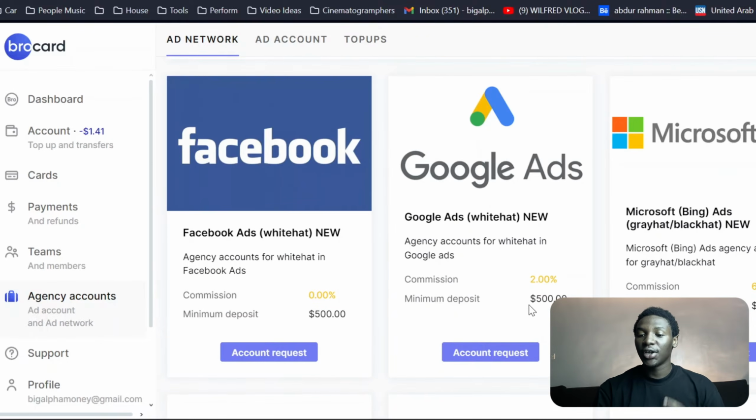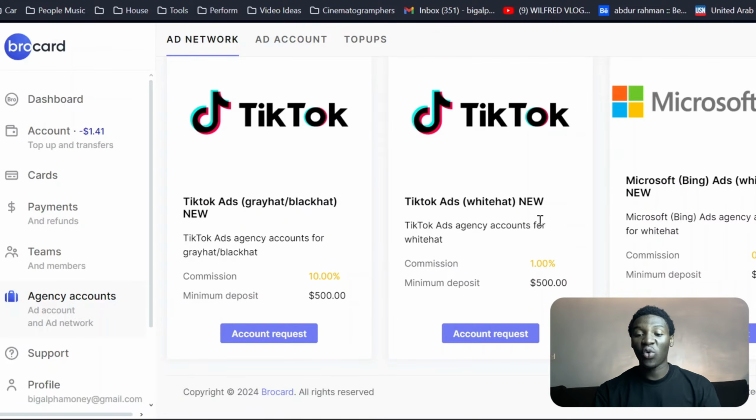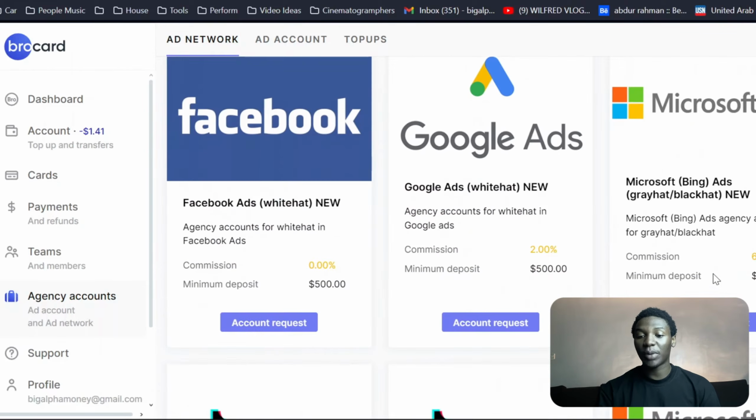Also, Google Ads, you can also get a white hat ad account. Bing ads, you can also get a gray hat and a black hat ad account for your Bing ads. You can also have maybe a black hat and a gray hat TikTok ad account if you want. If you want a white hat account, you can also apply for that, or a Bing account, or any one of these. So you can also apply for either a white hat or the black hat accounts.